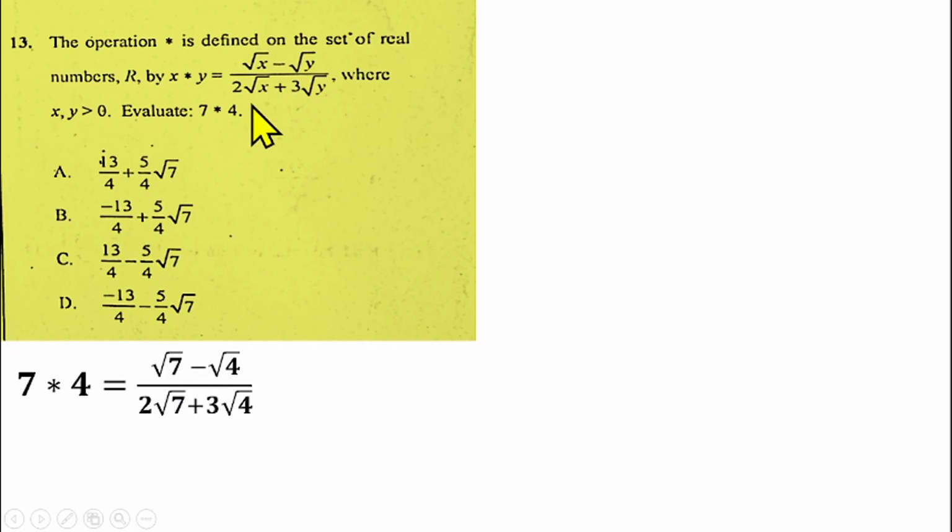Like I told you, it's from binary operation. In this case, you are working on the closure property. You have to put x asterisk y into this rule. So when you have 7 asterisk 4, that means your x will be 7 and y will be 4. You put that into this rule as well. So you'll have root 7 minus root 4 over 2 root 7 plus 3 root 4.